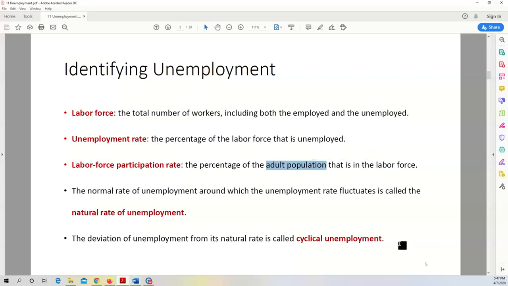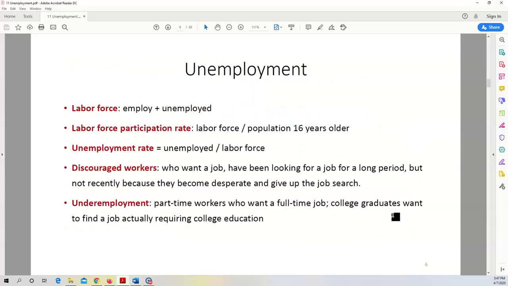Okay, so for example, how to calculate labor force in a city. That's the number of employed plus the number of unemployed people. Labor force participation rate is a ratio. Whenever you see this word rate, that means a ratio, and usually is converted into a percentage.